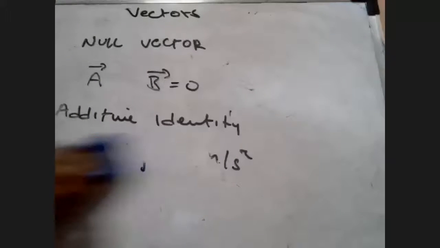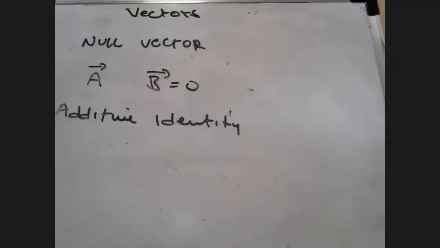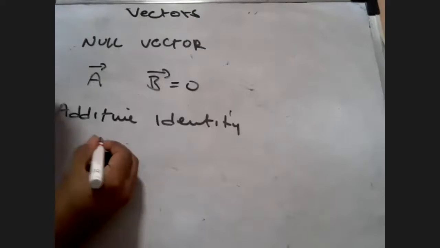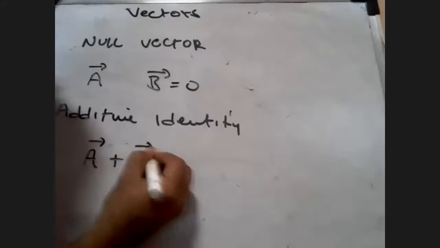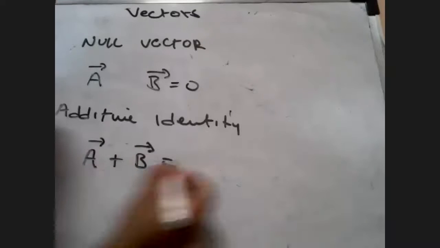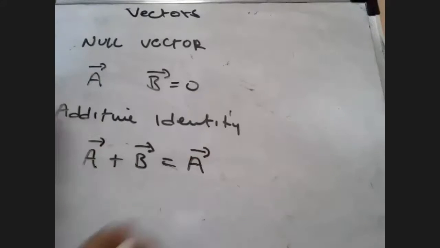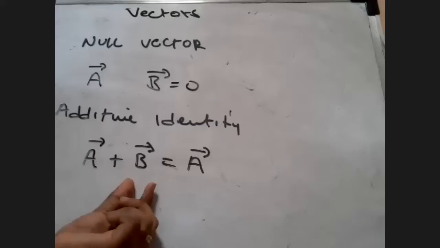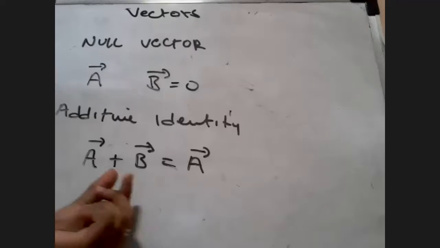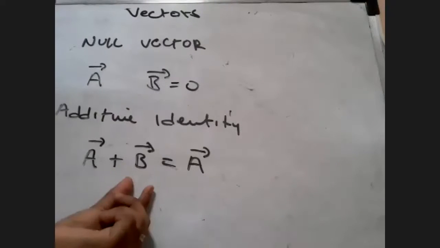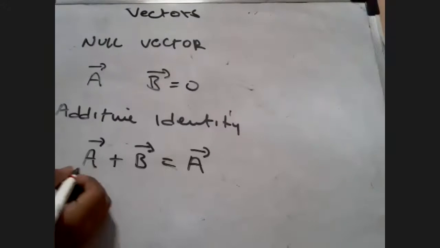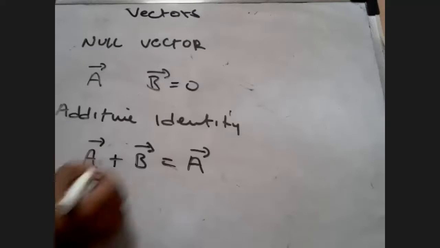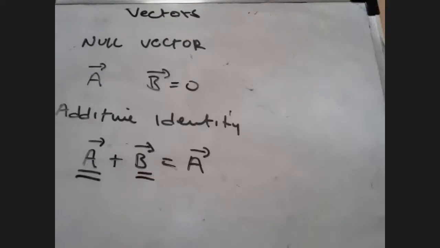And so when I'm saying that one vector is a null vector, if I say a vector plus b vector, what is this going to result in, students? If b is 0, then the answer is going to be a vector itself. Anytime, students, you add anything to a null vector, the answer will be equal to the physical quantity itself, the one which you are adding with the null vector. This is clear, very easy, very simple to understand.